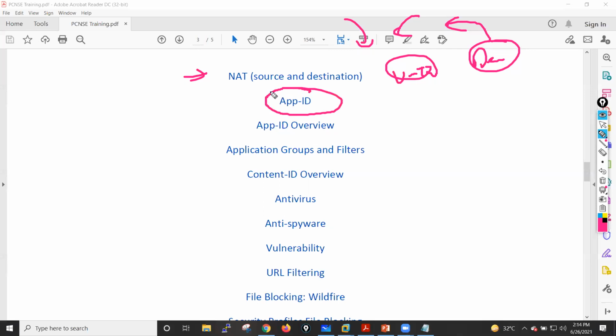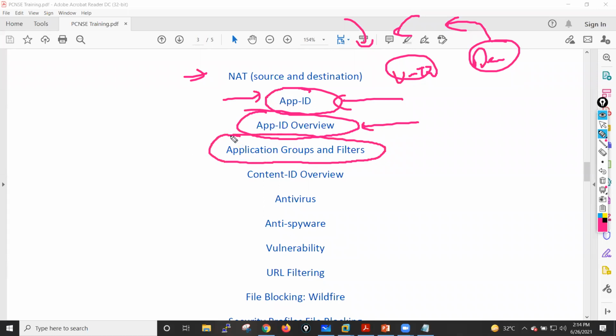After that I'll move towards application identification, where we'll see what application identification is. Then I will go into the App-ID overview, what kinds of applications are supported by the Palo Alto firewall. Then I'll tell you the meaning of application groups and application filters, guys, how we can create groups and filters, and we will later use these groups and filters in our security policy. In this App-ID, I will also tell you how the application identification happens.